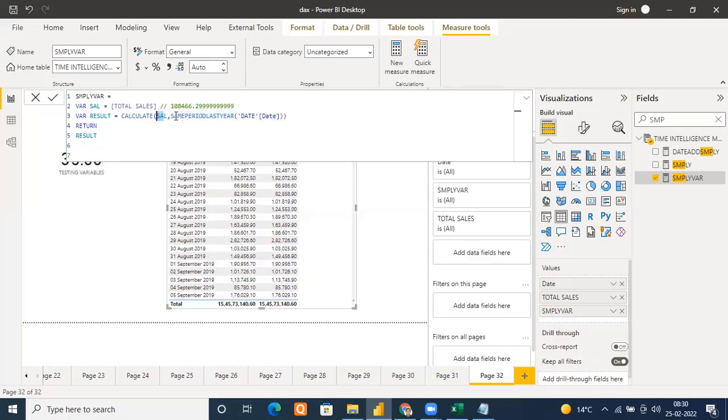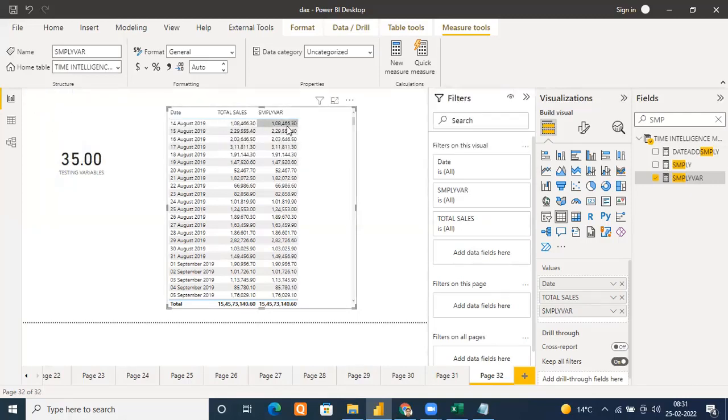So okay, it will come here. It will change the context, but unfortunately, this will not be evaluated once again because the variable sell has already been evaluated and its value is what? 108466. And I told you, in one context, your variable will be evaluated only once, right? So what value are you going to get? 108466 for your result. So that's why you are seeing the same result here.